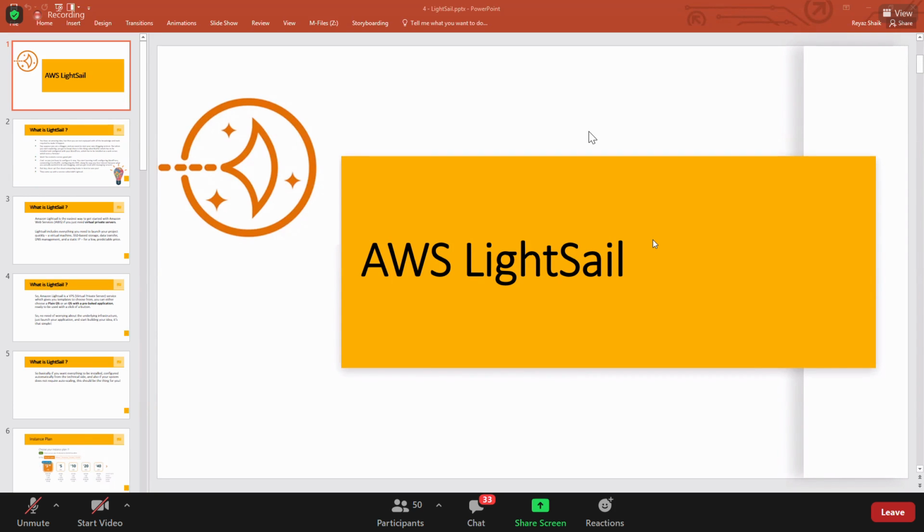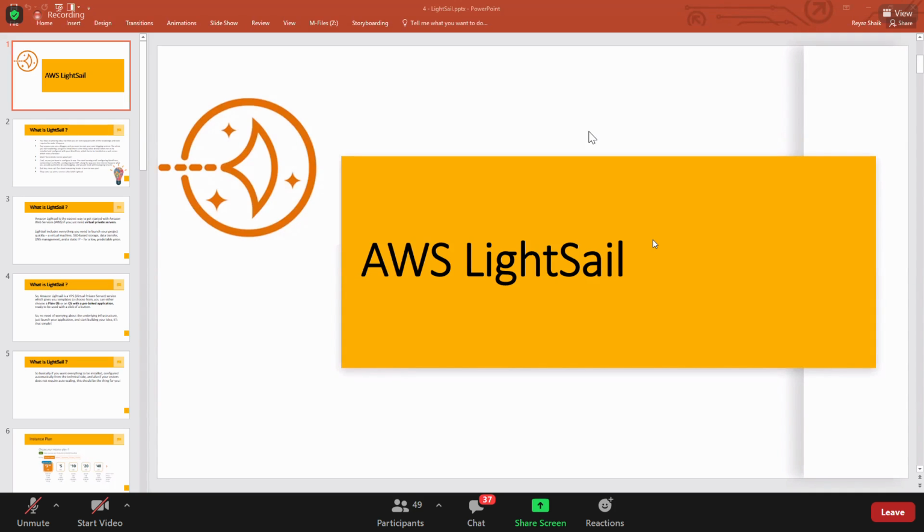Lightsail has images readily available with applications inside them. You know, with images we can launch an EC2 instance, right? The same way here in Lightsail we have images with applications already installed.